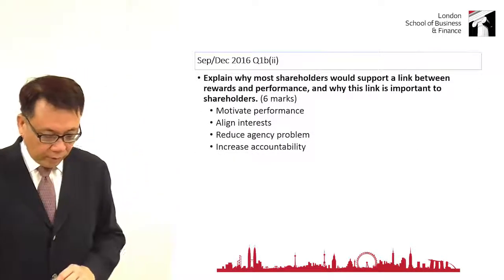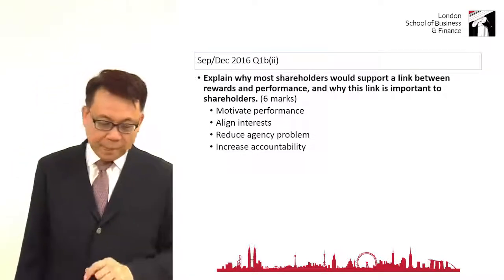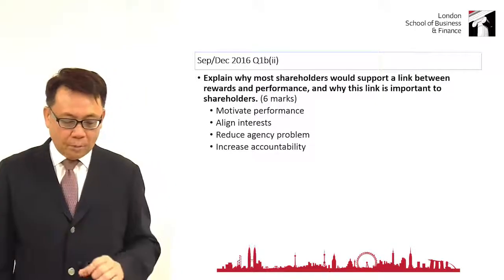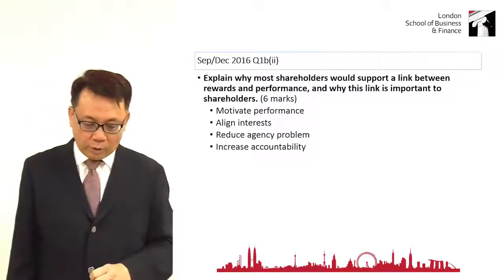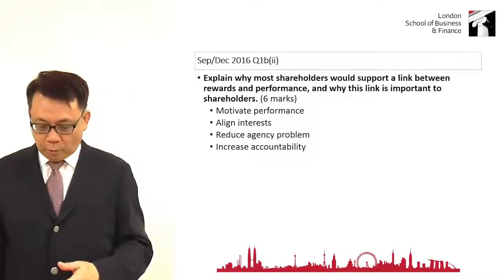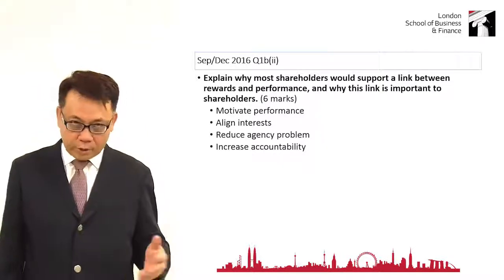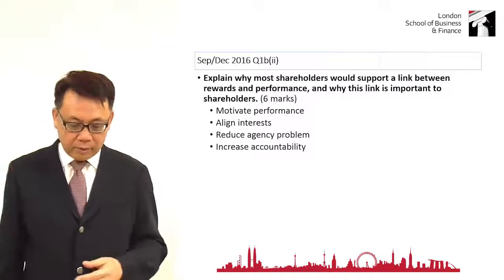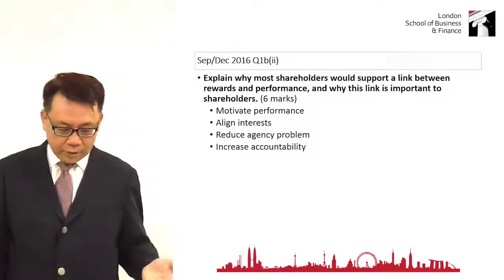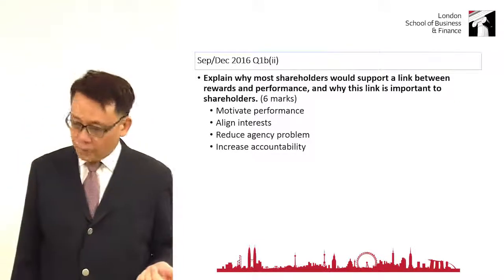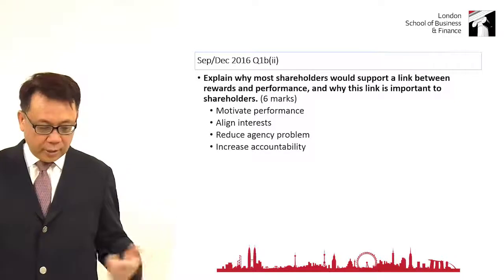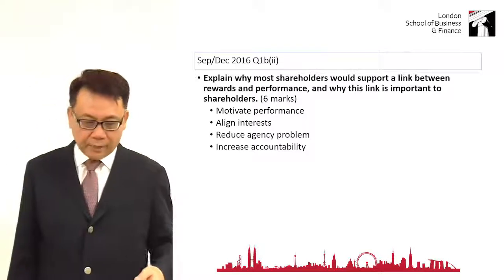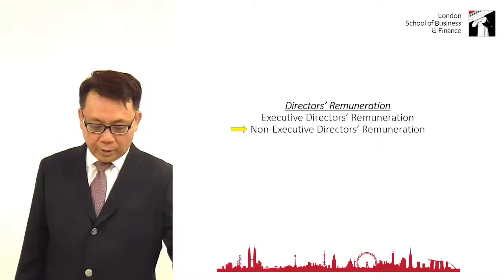So now let's take a look at this exam question about ED's pay. It is from the September-December 2016 exam, question 1B part 2. This question wants us to explain why shareholders support a link between rewards, which is the ED's remuneration, and performance, and why this link is important to shareholders. So therefore, the four reasons: number one, it motivates performance. Number two, it aligns interest. Number three, it reduces agency problem. And number four, it increases accountability, like the way we just went through earlier.